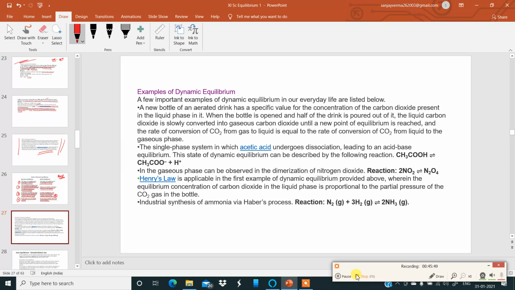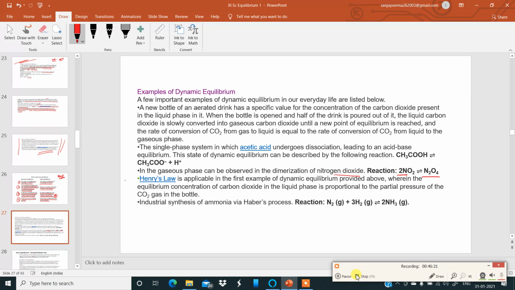That is one example. A single phase system with acetic acid undergoes dissociation leading to an acid-base equilibrium. Here, the state of dynamic equilibrium can be described by the following reaction. Acetic acid dissociates partially to give acetate ions and hydrogen ions in aqueous solution. In the gaseous state, equilibrium can be observed in the dimerization of nitrogen dioxide. Nitrogen dioxide dimerizes to form dinitrogen tetroxide.